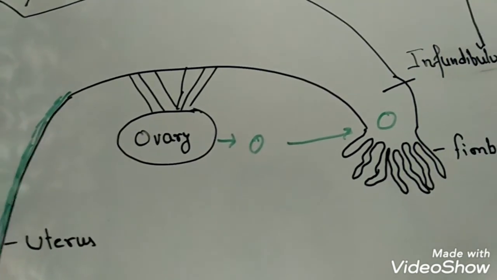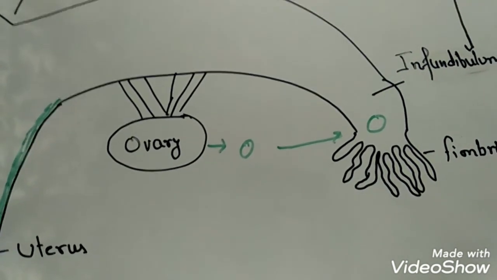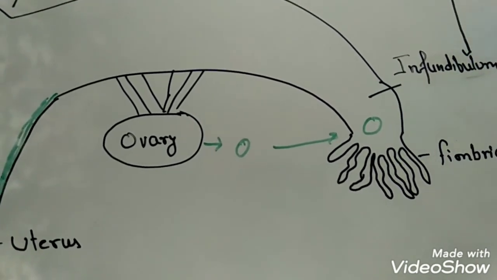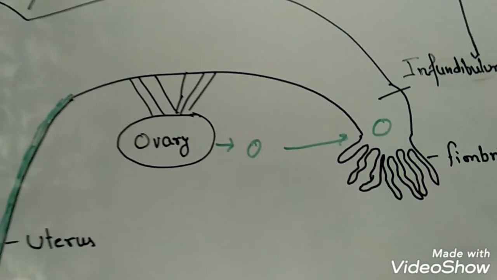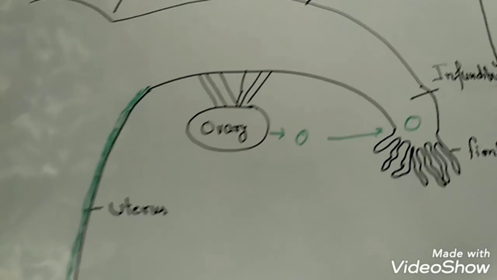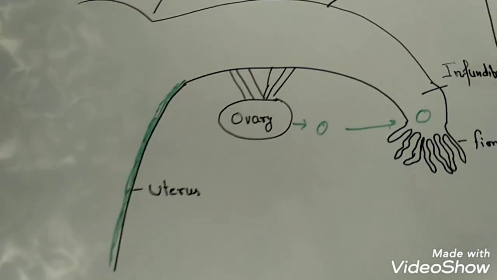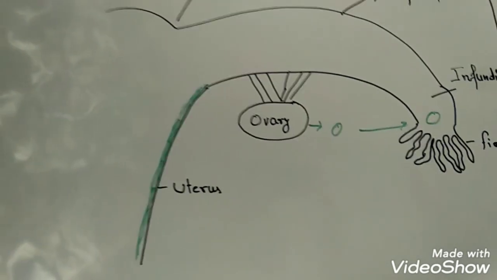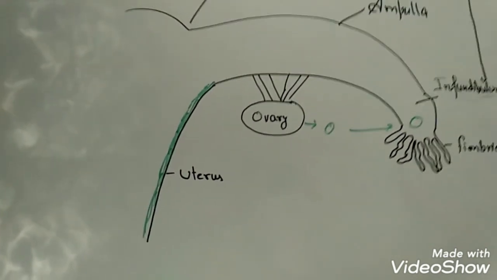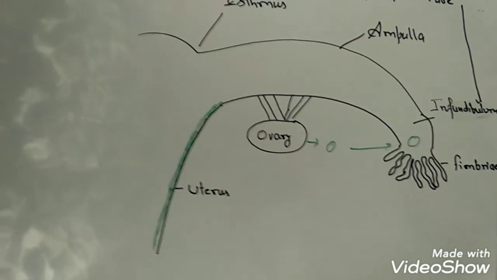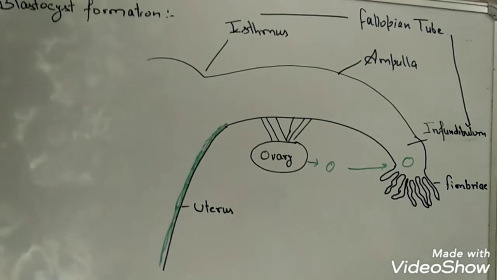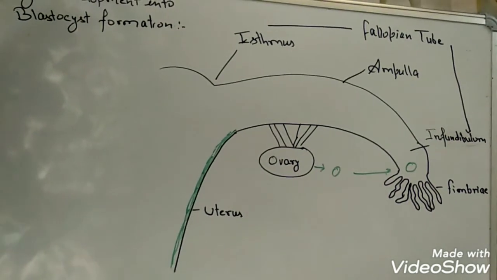Basically, the fertilization takes place either in the infundibulum region or in the lower part of the ampulla. At the time of mating, a male releases millions of sperm. Why does he release millions of sperm? Because the sperm has to cover a long distance, right from the vagina to the infundibulum. So, a higher number of sperm indicates a higher probability of the sperm reaching the ovum.